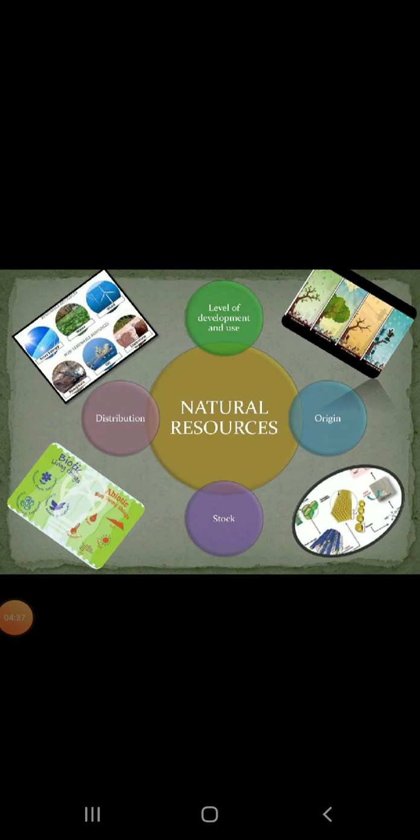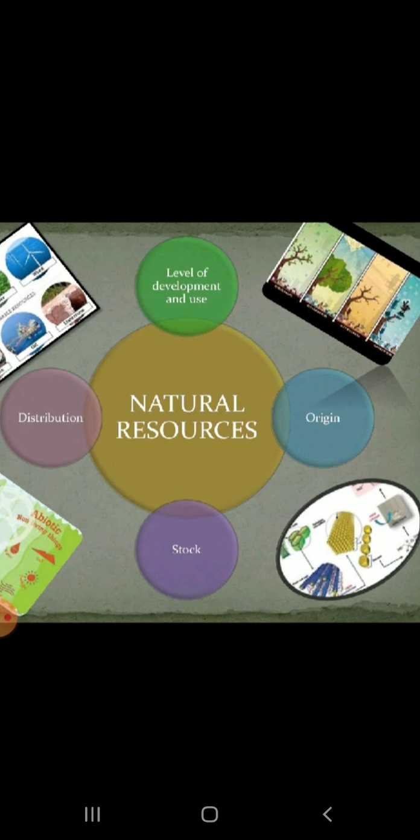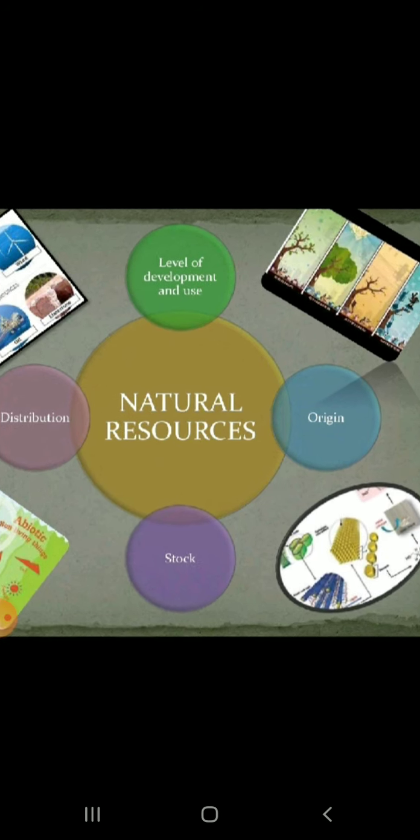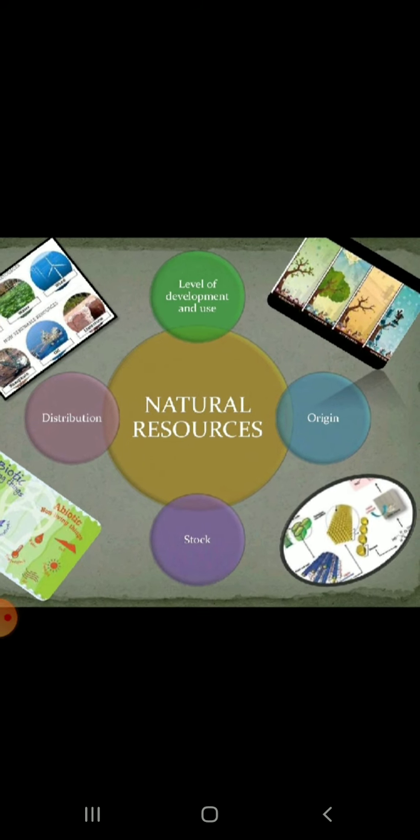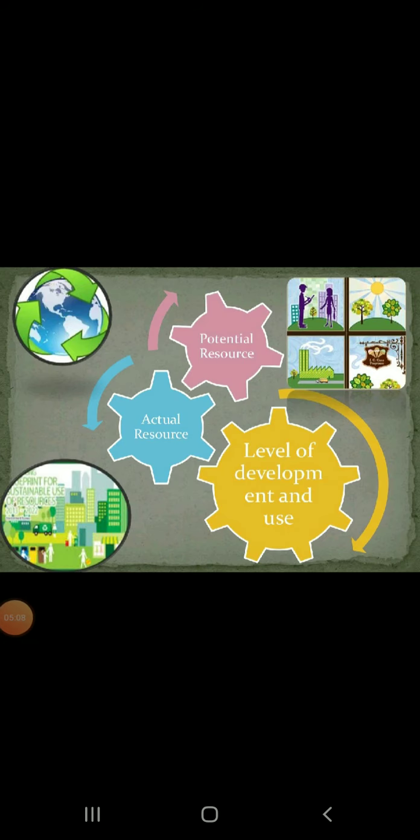See, children, natural resources are classified into different groups depending upon their level of development. Which are those groups? First one is use, second one is origin, third one is stock, and fourth one is distribution. Remember, these are the four different groups into which we classify natural resources. Children, on the basis of their development and use, resources can be classified into two groups. One is actual resources and another is potential resources.